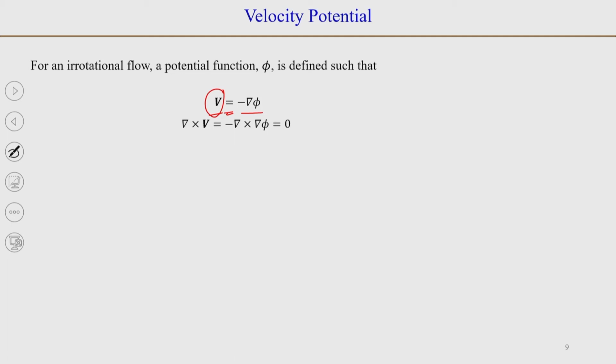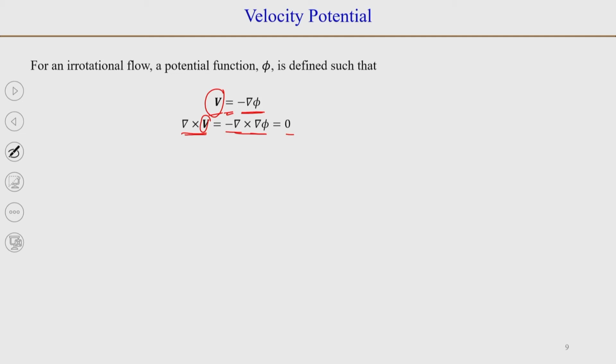So, if we substitute this definition of φ, the potential function, in the irrotationality condition, del cross V, and in place of V we write minus grad of φ, then we will get minus del cross del φ, and this will give us 0.